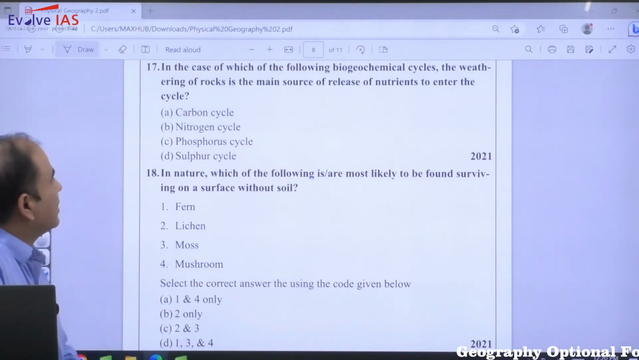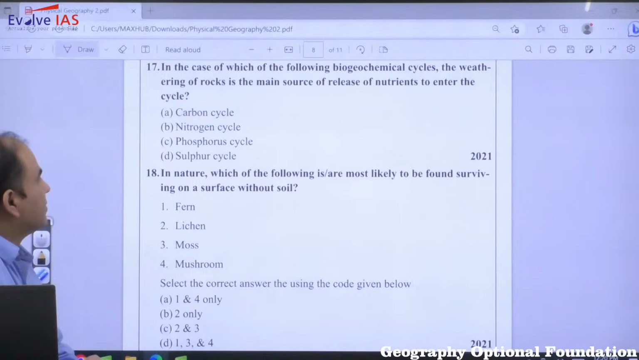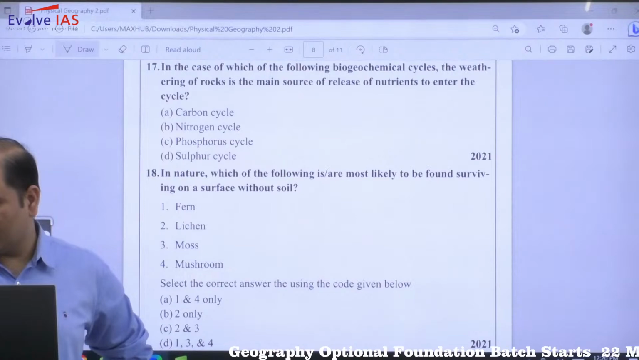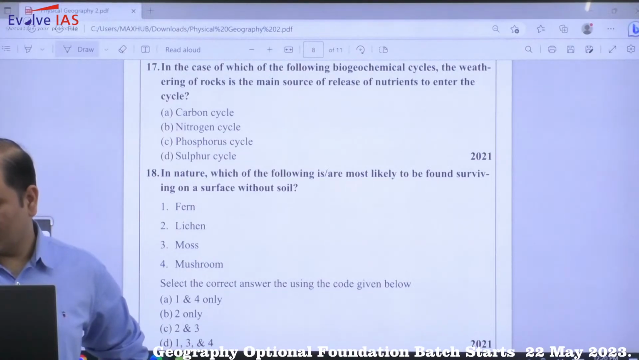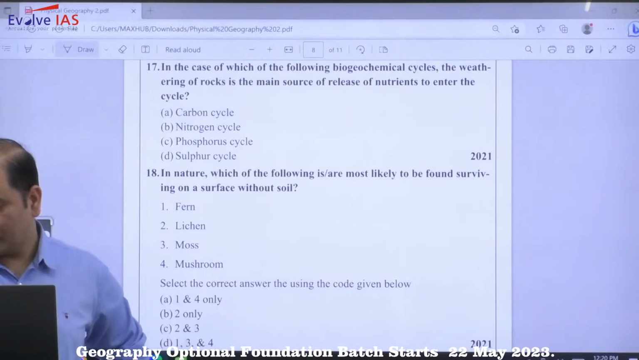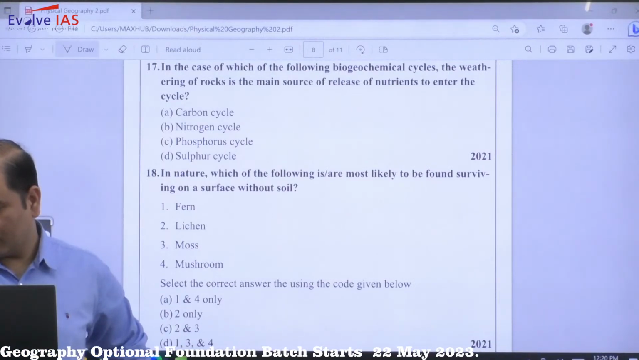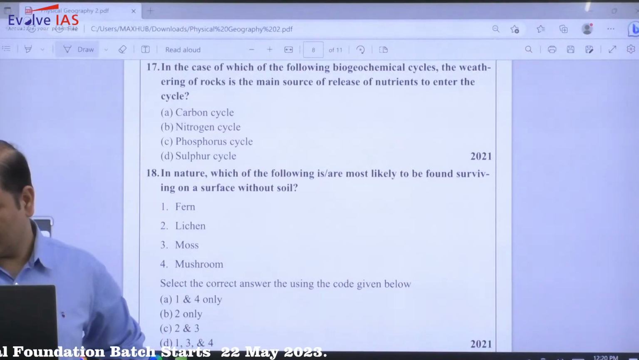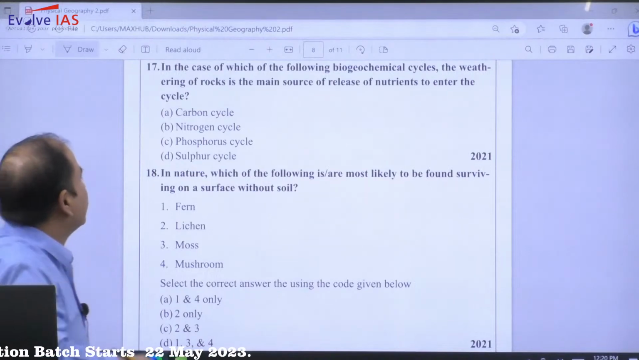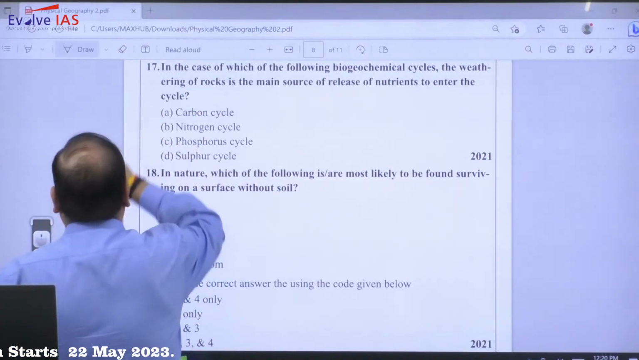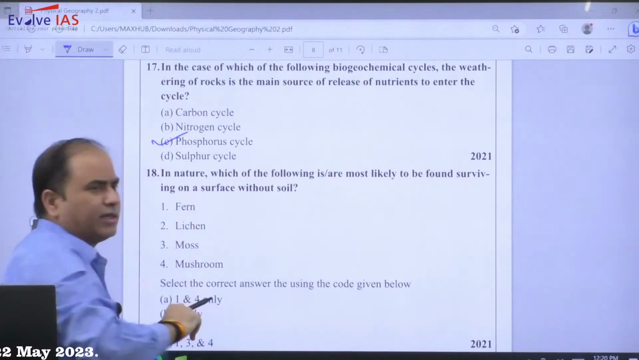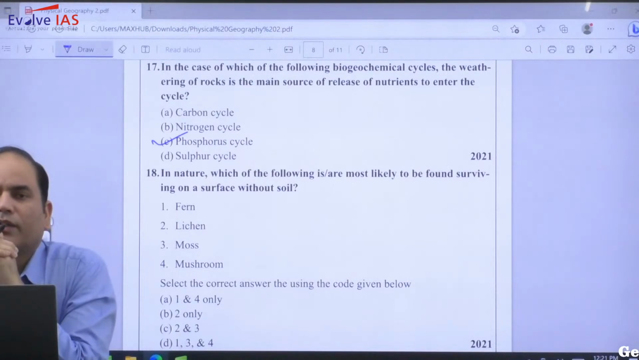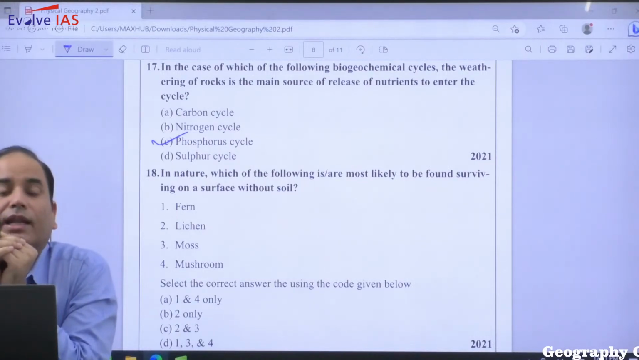Some of the cycles like the carbon cycle and nitrogen cycle are primarily gaseous cycles. One of the very important cycles that is associated is the phosphorus cycle. The phosphorus cycle, in fact, was very much in the news because it is associated with our fertilizers.